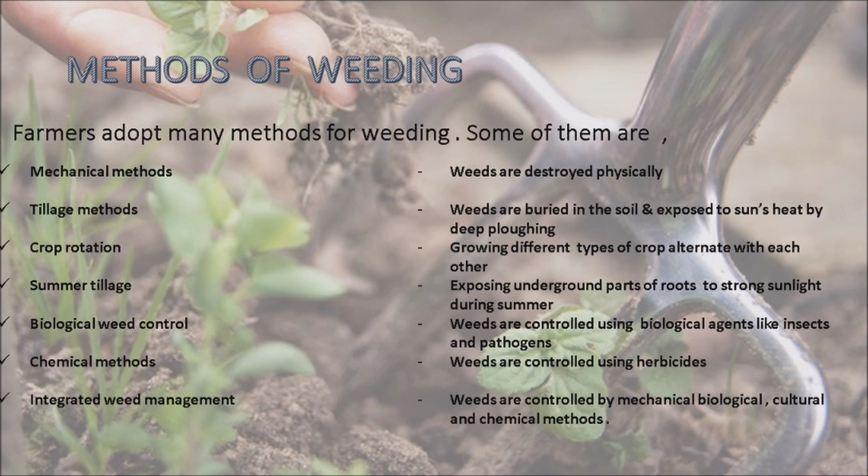The next method, chemical methods. In this method, weeds are controlled using herbicides. Herbicides are chemicals which are used to kill or inhibit the growth of weeds. Then the integrated weed management. The weeds are controlled by mechanical, biological, cultural and chemical methods in integrated weed management method.